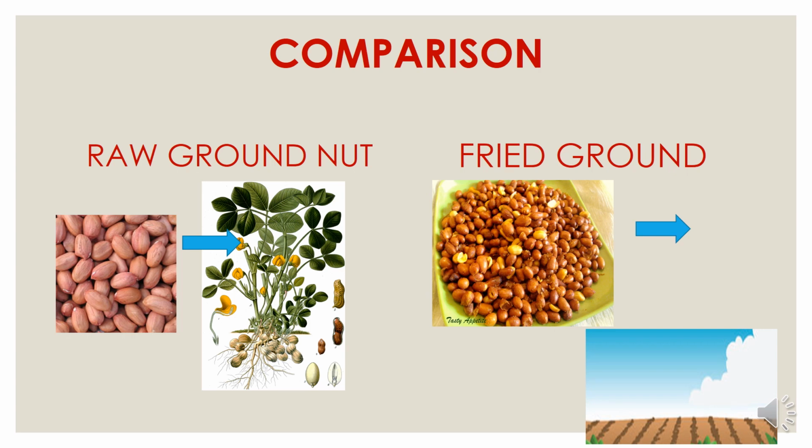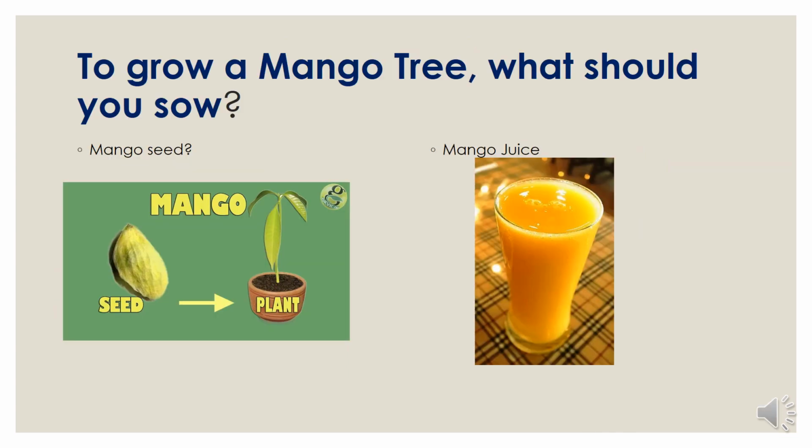For example, I'll tell. You all know this is mango season and everybody loves mangoes. So in your house, if you want to plant a mango tree, what will you sow? Will you sow a mango seed or will you sow a mango juice? Obviously, we people will sow a seed so that seed will germinate to be a plant and that plant will grow into a mango tree.